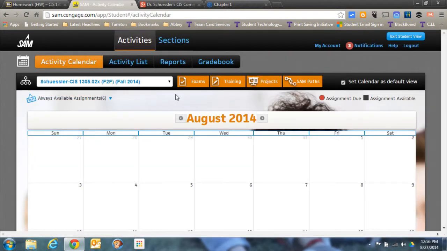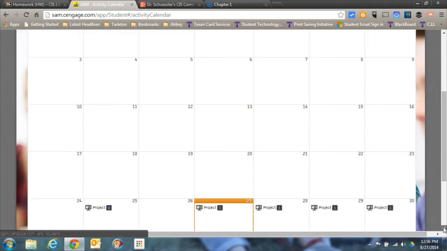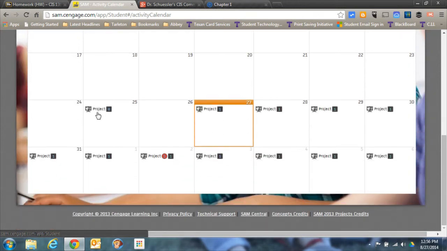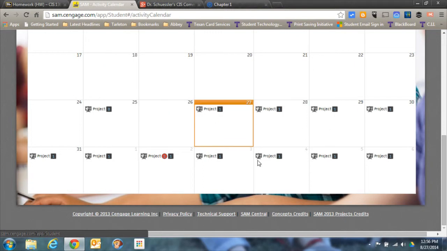Right now, the way it's enabled, it shows everything that you've got coming up, and that can be a little tedious, so I'm going to click on all these and turn them all off. Something else I want you to note is that up here red dots show when something is due. The black box shows you when assignments are available. You'll notice that things started being available the very first day of class, and that's all the stuff that you're seeing. The first thing that's due is next Tuesday, and that's homework 1 right there.